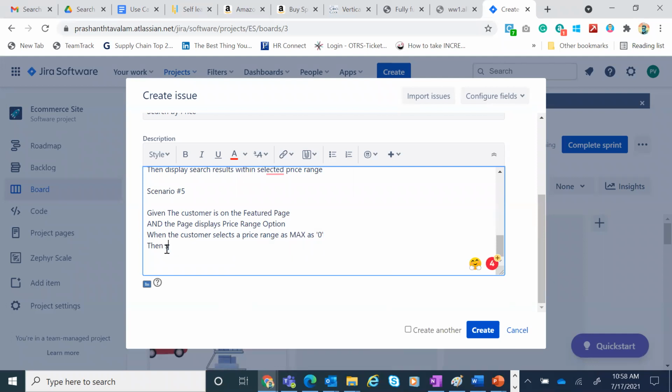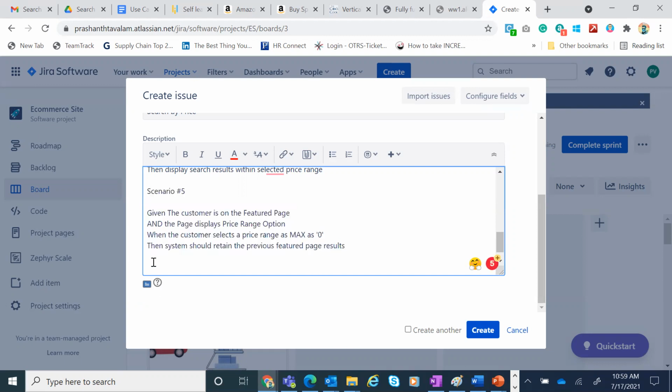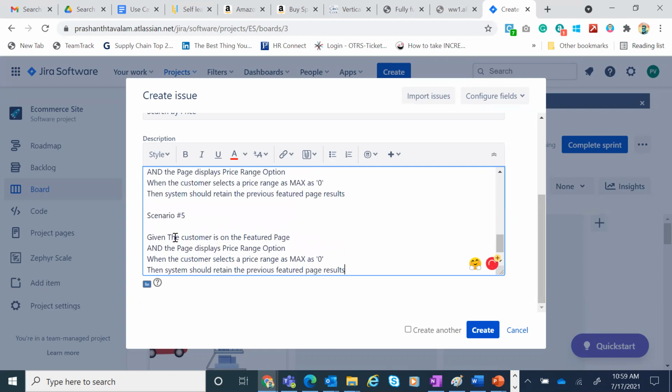then the system should retain the previous featured page results. So if I enter 0, nothing must happen. But if I enter some other range like 1000 or any other number greater than 0, then automatically it must take me back to the product category page. Let's keep that simple, okay. That way we will be able to close on the number of scenarios. Otherwise, we can actually have 10 to 12 different scenarios.